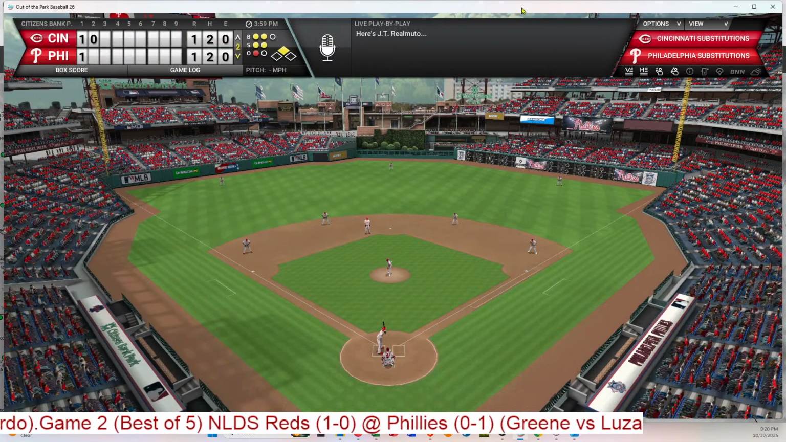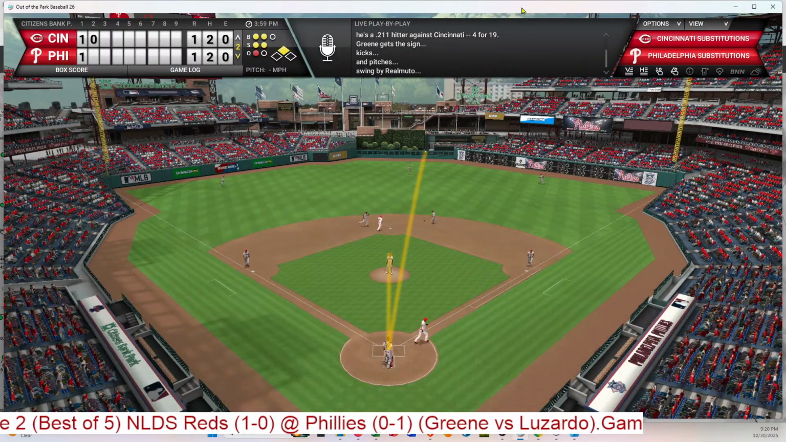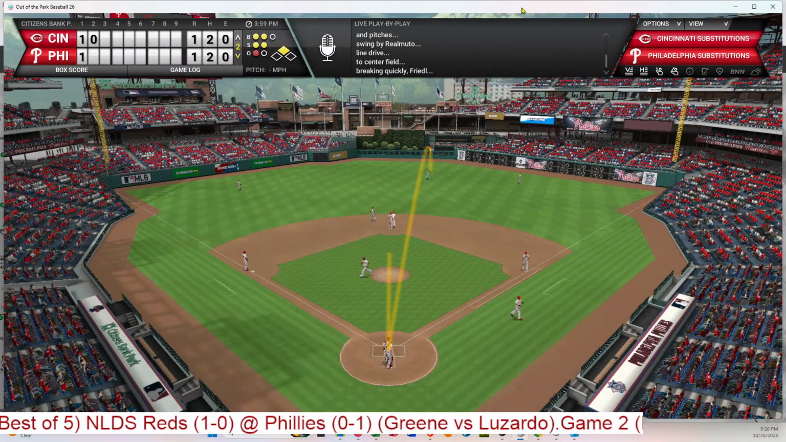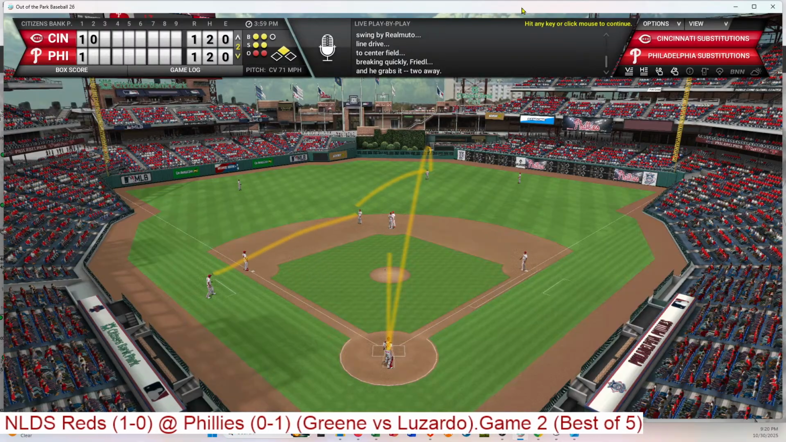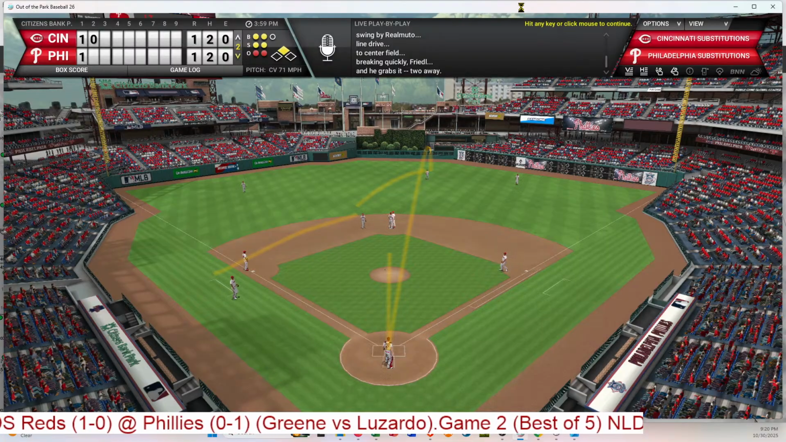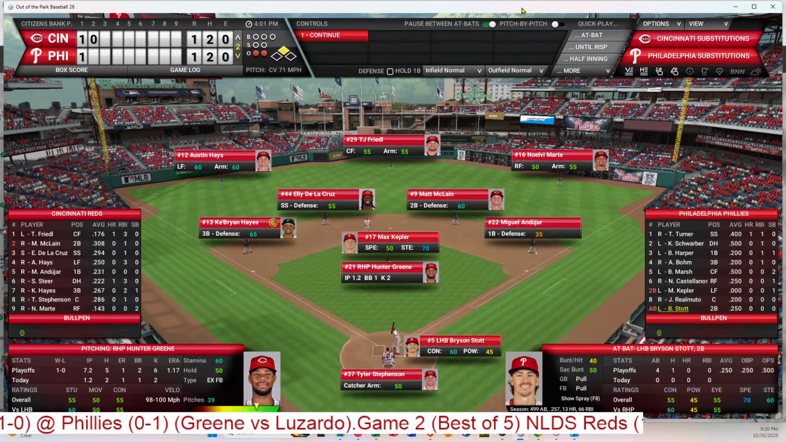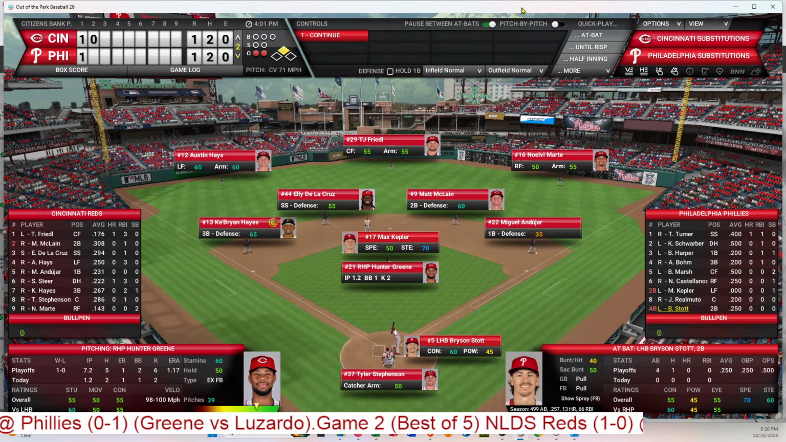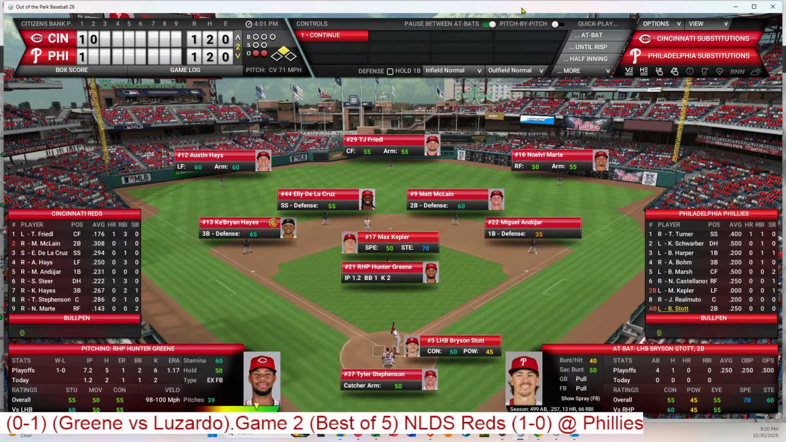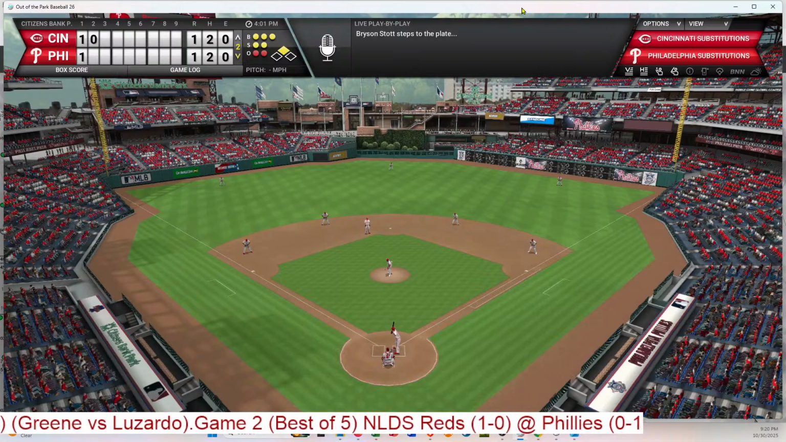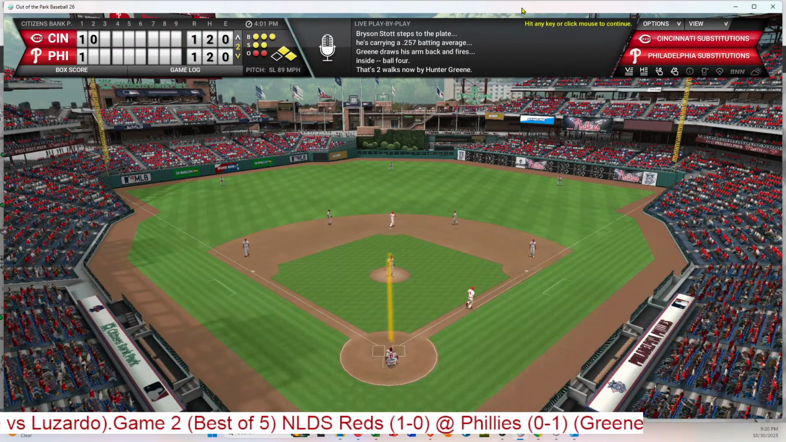And Realmuto with a 2-2 pitch from Greene. And that's a fly ball to center field. And Friedel will go to his left and make the catch. 2 outs. Bryson Stott looks to bring a key hit here. He did have 1 hit in the first game. So with 2 outs, Kepler at second now. And Hunter Greene trying to get out of this inning. And it's a full count. And he walked him inside with a slider.